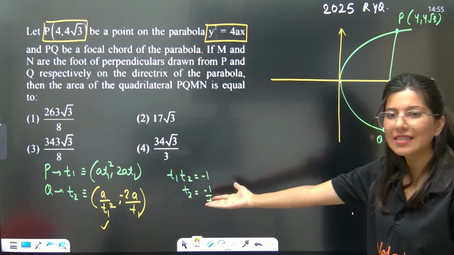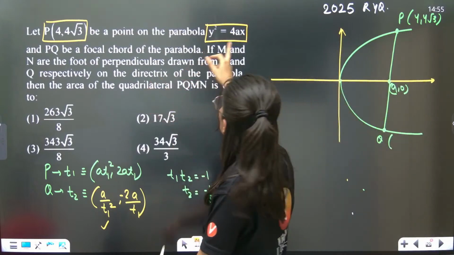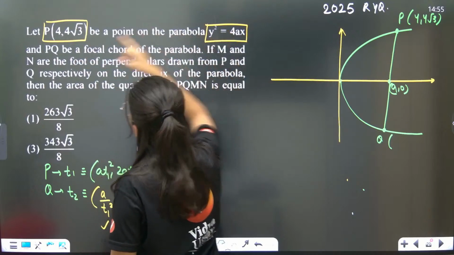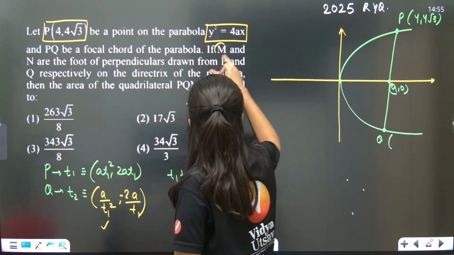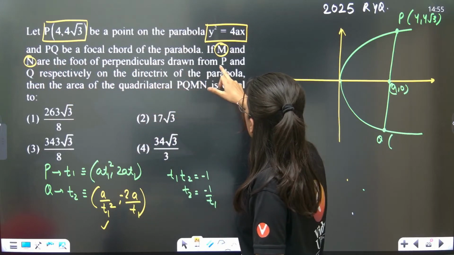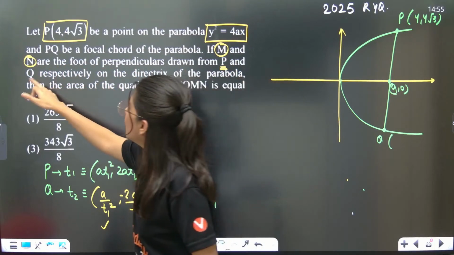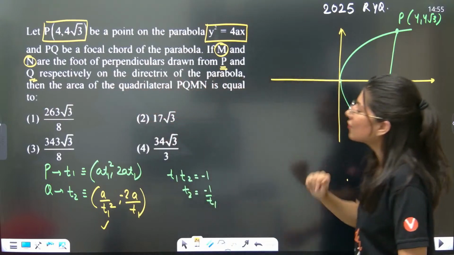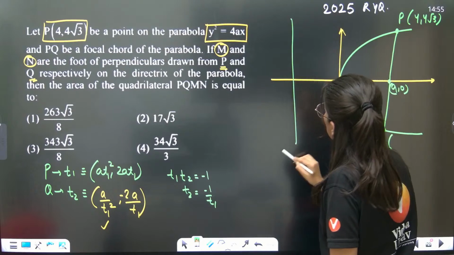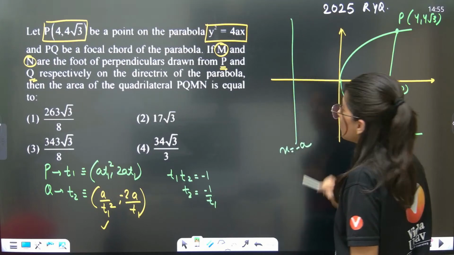After doing this, just the calculation we'll do. Let's read the question again. P is the point which is given to you, PQ being a focal chord, M and N are foot of perpendiculars drawn from P and Q respectively on the directrix of the parabola. We all know the directrix of this parabola is x equals to minus a.